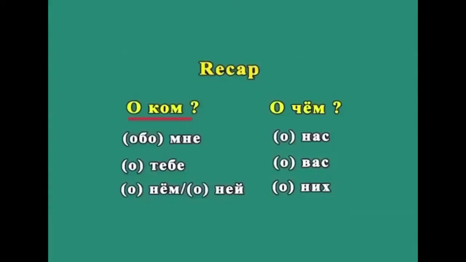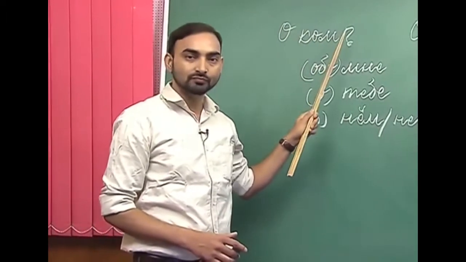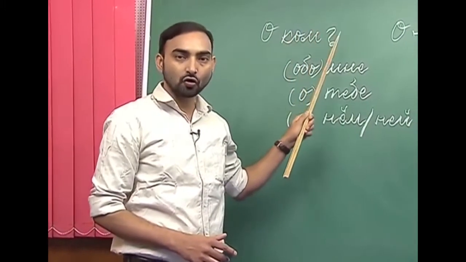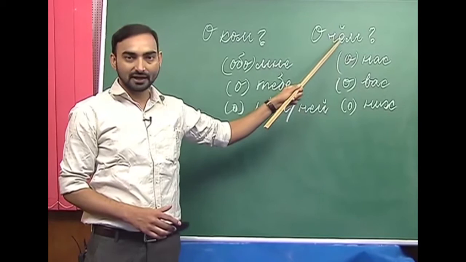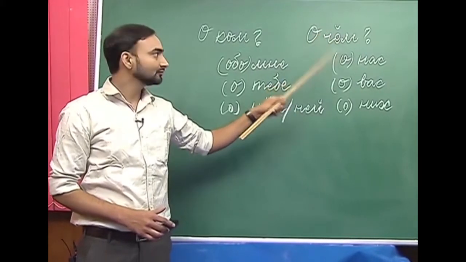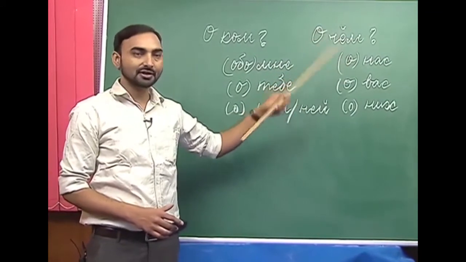We were doing the prepositional case in the last lesson and we had learnt another preposition, о, which means about. Kto changes to kom after о. So, after о we use the prepositional case. О kom is about whom. So, kom is the form of kto. The same way, о chyom means about what. Chyom has been derived from the word shto. So, shto is the nominative case and chyom is the prepositional case.